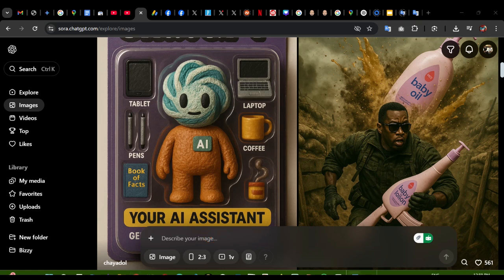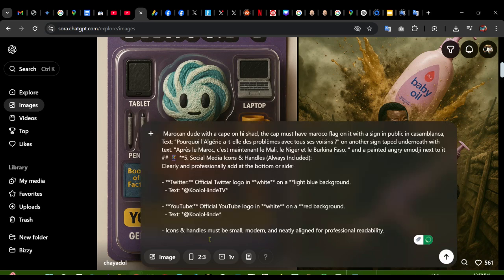I got a prompt already here. I'm going to paste it here. I say a Moroccan dude with a cape on his head. There's some grammatical problem here, but it's fine.